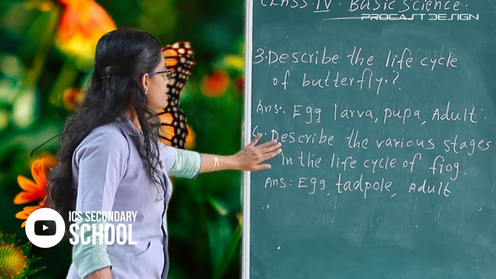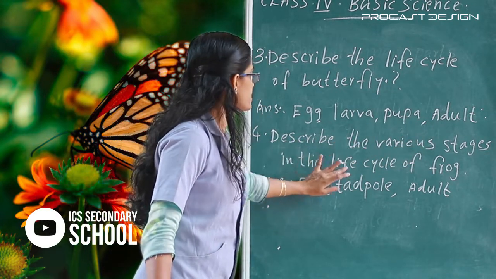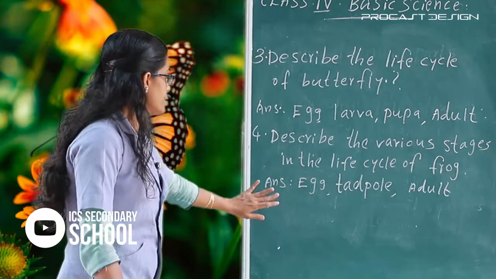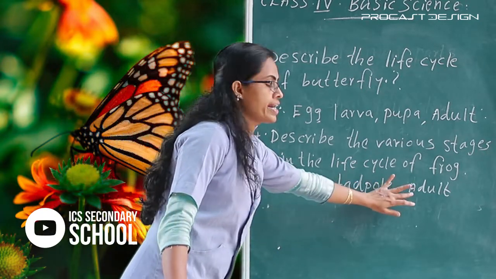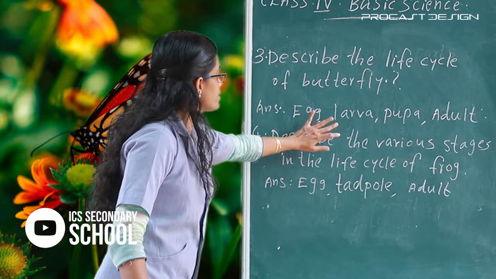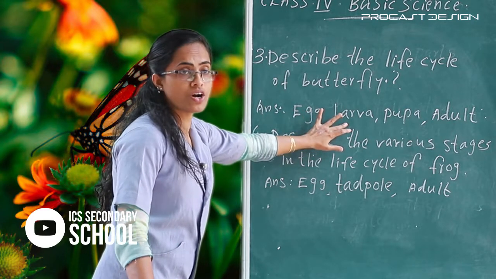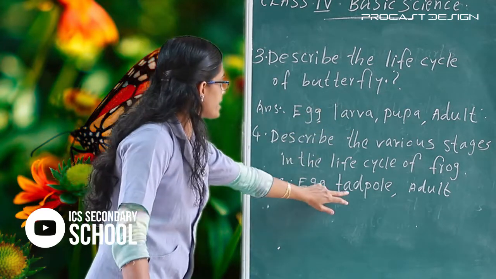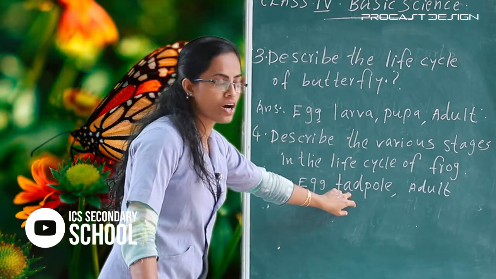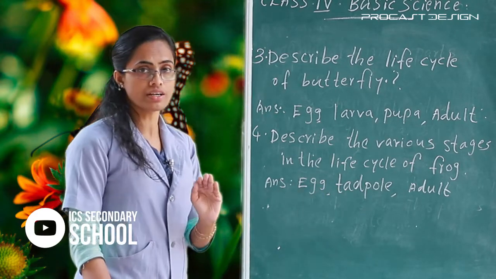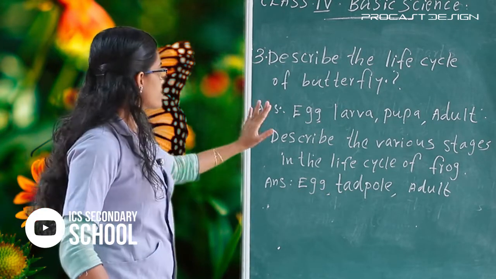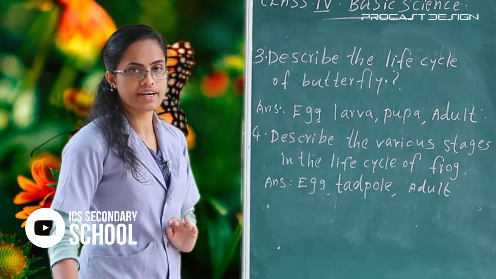And describe the various stages in the life cycle of frog: egg, tadpole and adult. The larva's other name is caterpillar, and the young frog is called tadpole. Clear? These are the third and fourth answers.